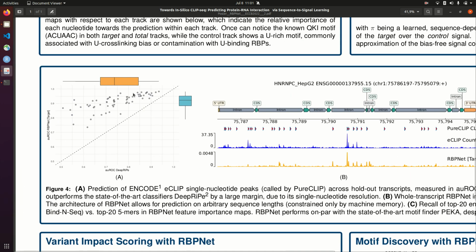Here we show the area under ROC scores for RBP-Net on the y-axis, as well as for a classification-based method, DeepRiPe, on the x-axis. As we can see, for each of the 70 evaluated eCLIP experiments, RBP-Net outperforms classification-based methods on all of them.